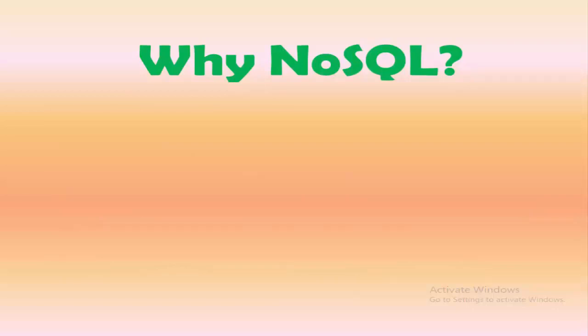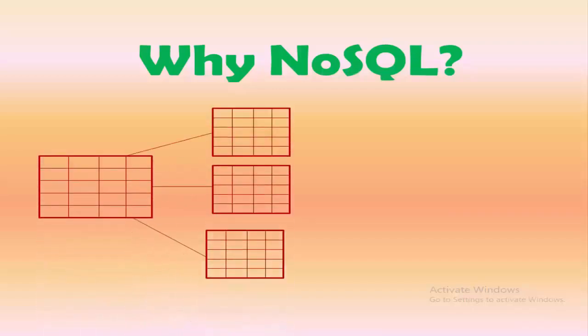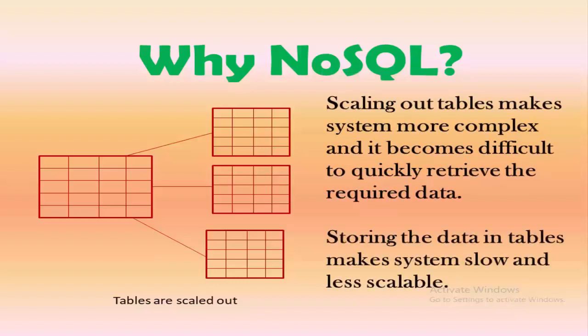Now the question that comes to mind is, if these relational databases are so powerful and so reliable, then why do we need to use NoSQL? Let's try to understand it. As you can see in the picture, I have tried to scale out the tables. Scaling out the table means I have a single table and I've tried to distribute the data of that table across multiple sources. In the diagram it seems very easy, but if we try to implement it practically, it is not easy at all, because retrieving the data from multiple sources is very difficult and it makes your system slow as well. So when you have tabular data, it's not a good option to use scaling.